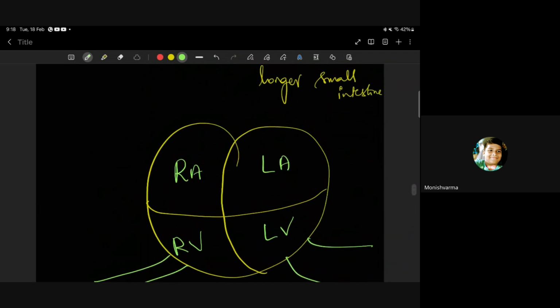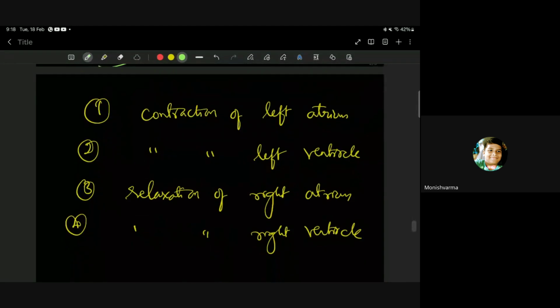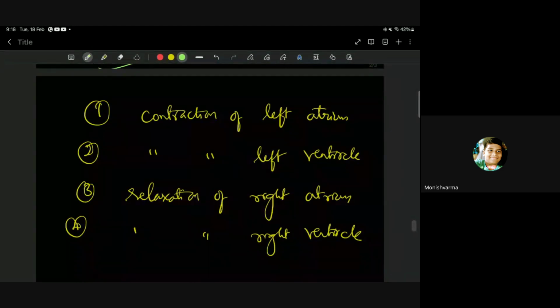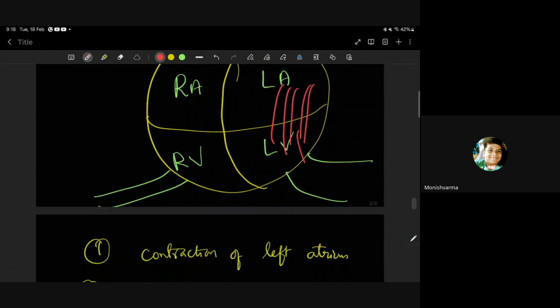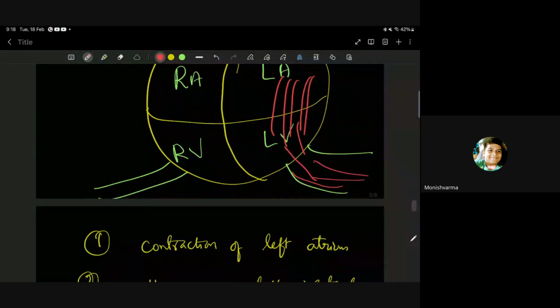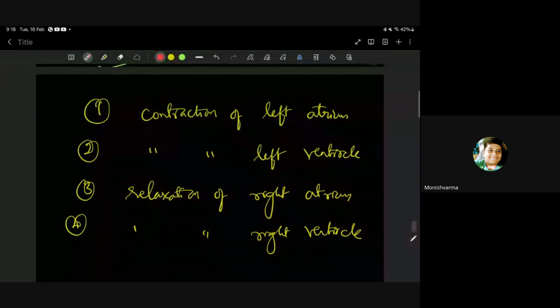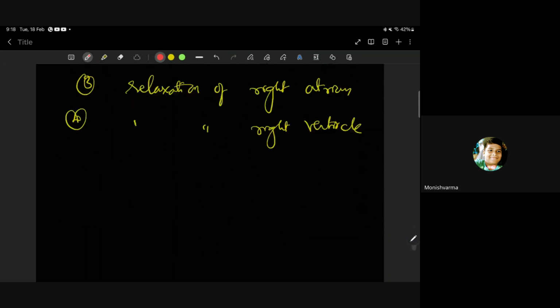See how the question is asked: oxygenated blood pumped to all parts of the body. So the oxygenated blood is here, and it is pumped to all parts of the body from here. Yes, Monish, you are correct. What is the thing you told? Contraction of left ventricle. Correct. Okay.